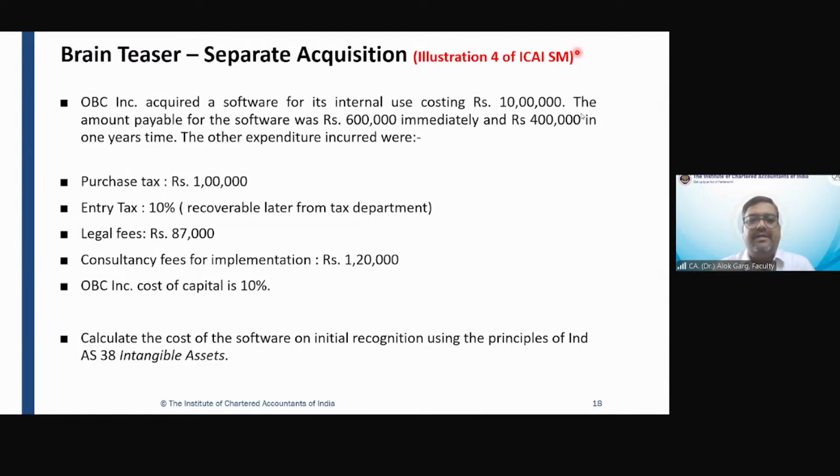Friends, so we understood that whenever the asset software is separately acquired or purchased, it is recognized at cost, which is purchase price, including non-refundable taxes plus directly attributable cost incurred for its intended use.